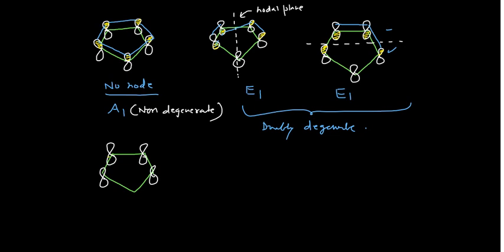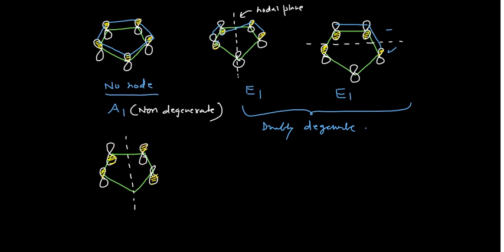Say this is this one, this shaded part is here, this shaded part is down, and this shaded part is up. So how can we put the node in it? See, this is one node. Why one node? Because this unshaded part is up, here the shaded part is up, so they cannot overlap. This has to go in that direction. So this is one node.